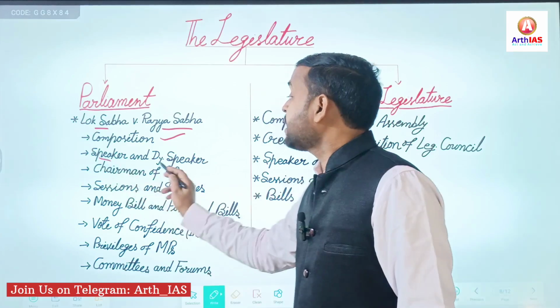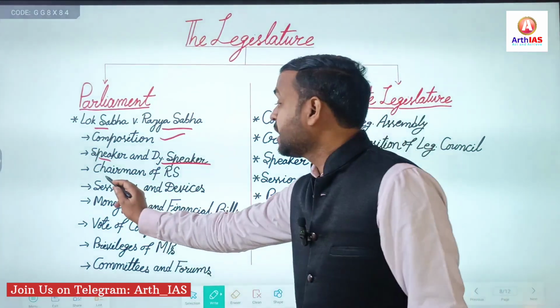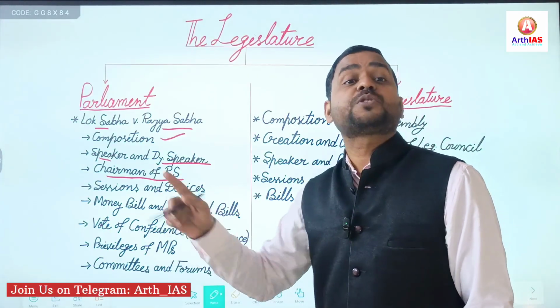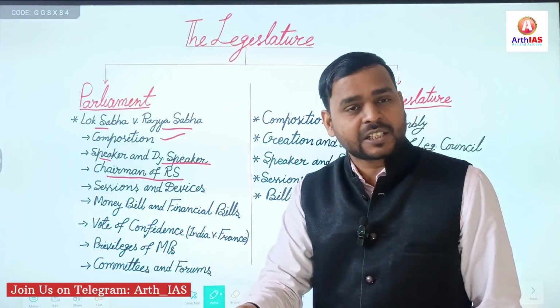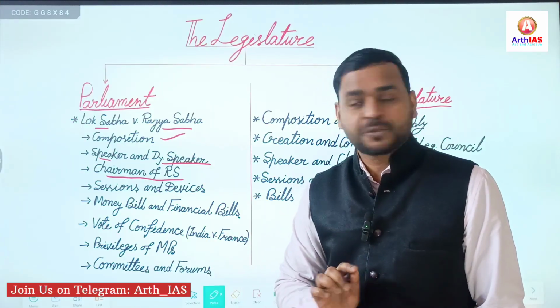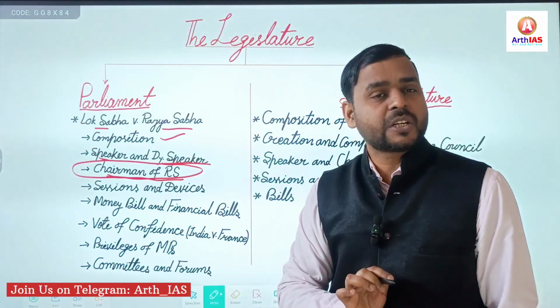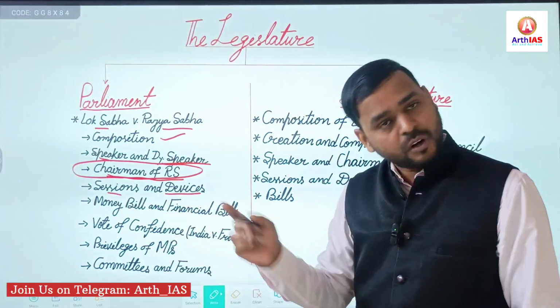Then speaker, deputy speaker, very important. Chairman of Rajya Sabha: as I said, the vice president is the ex officio chairman of Rajya Sabha, and this year resignation and election both have taken place. So chairman of Rajya Sabha is very important for prelims 2026. Next, sessions and devices, always important.